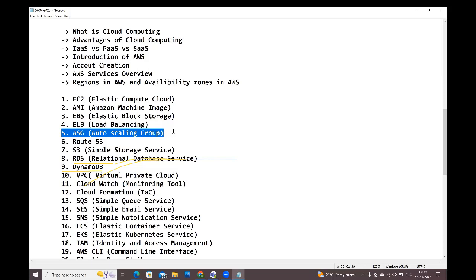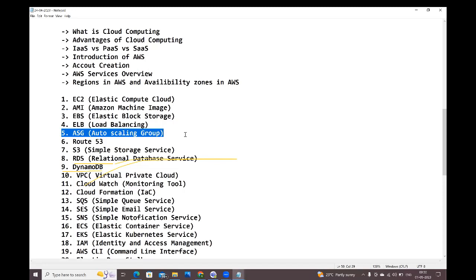To avoid that problem, AWS is providing one facility which is called auto scaling group, guys. Auto scaling: based on the traffic, it will increase the number of servers, and based on the traffic, it will decrease the number of servers also. Here, scaling we can do in two ways, guys. One is horizontal scaling. Second one is vertical scaling.